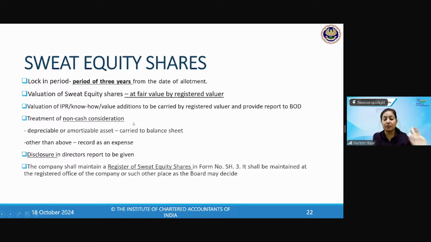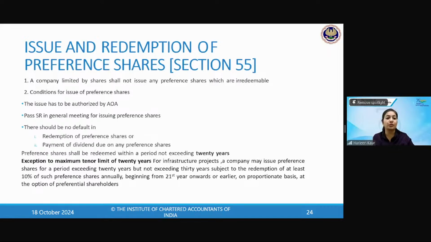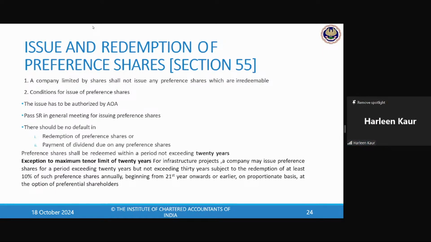All right. So sweat equity shares are also done nicely. Now we are moving to the issue and redemption of preference shares. So can we issue preference shares? The first question is, can we issue irredeemable preference shares? One is redeemable preference shares, another is irredeemable preference shares. Can we issue the preference shares which are not going to be redeemed? Yes or no?